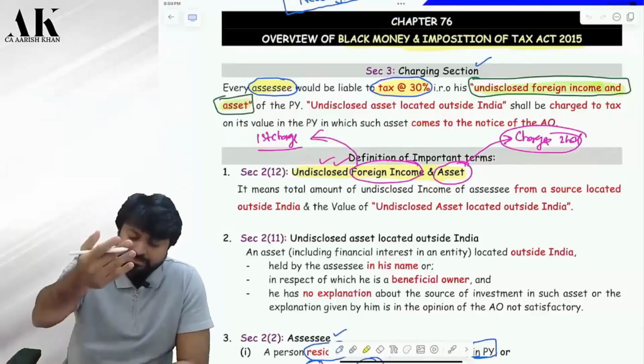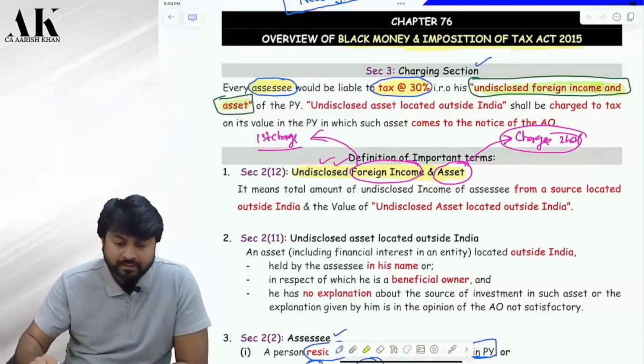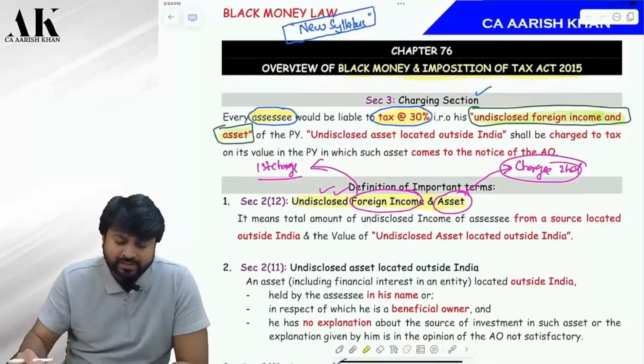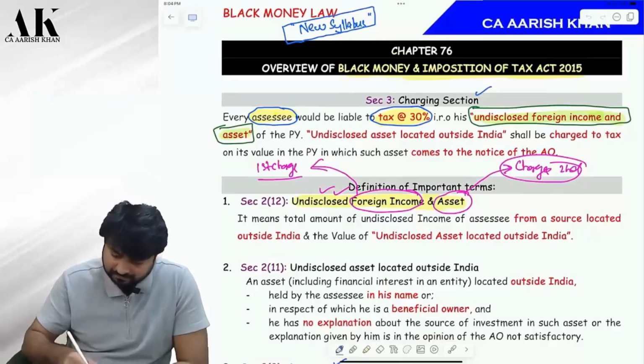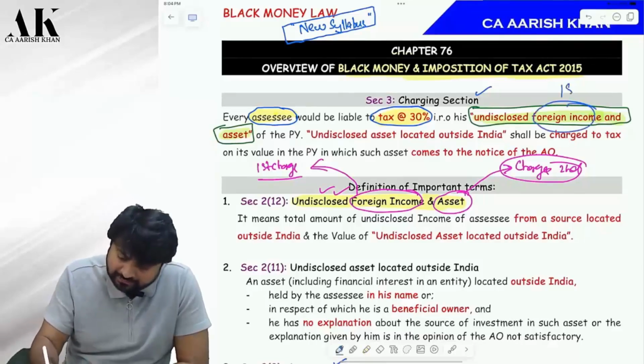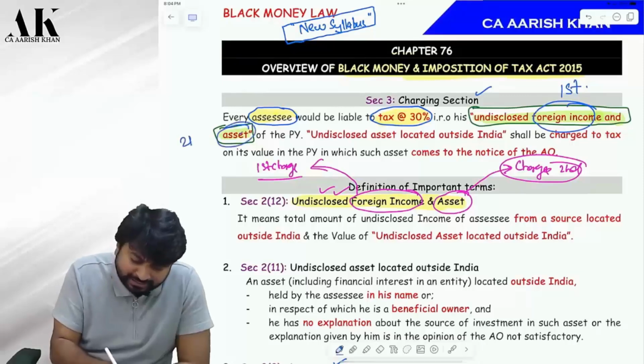So let's come to the main charging section. Let us read once again. What is written in the charging section? Every person would be liable to tax at what? In respect of his what? Here also write first, here also write second.